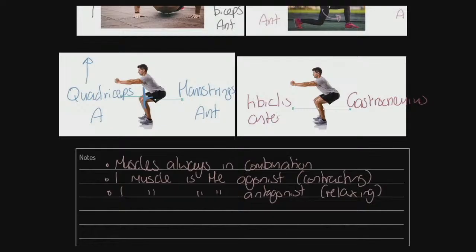Let me just check something while I'm writing that down. Just bear with me one second. Yes, tibialis anterior. I just had a sort of brain flash there. It is tibialis anterior, named on the Edexcel spec. I'm teaching all of these courses at the moment, and yes, it is. So we're absolutely fine. So gastrocnemius, tibialis, they are a pair.